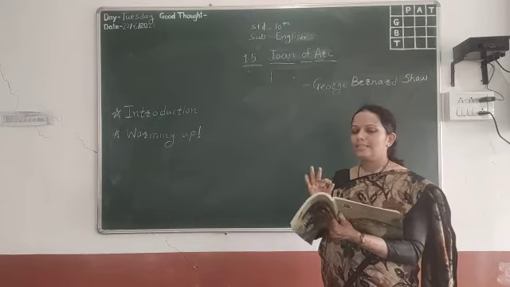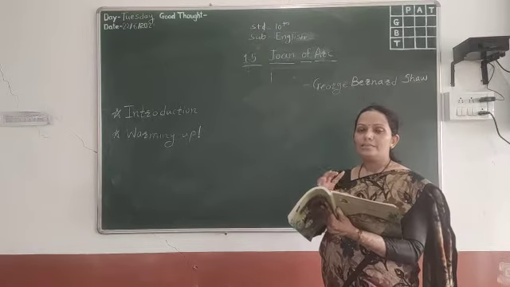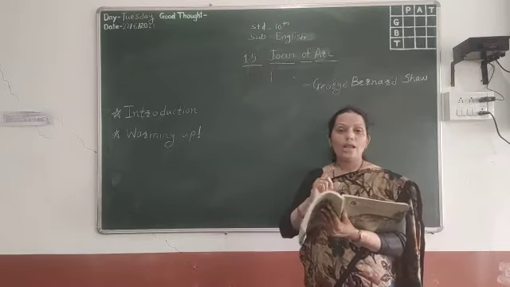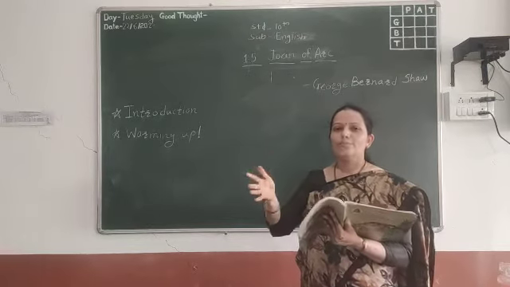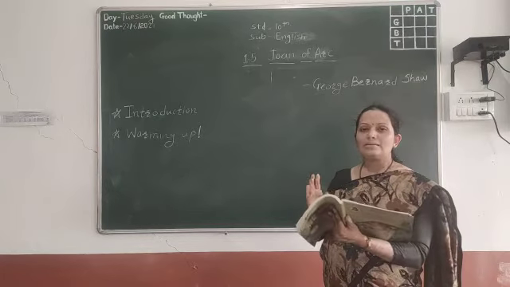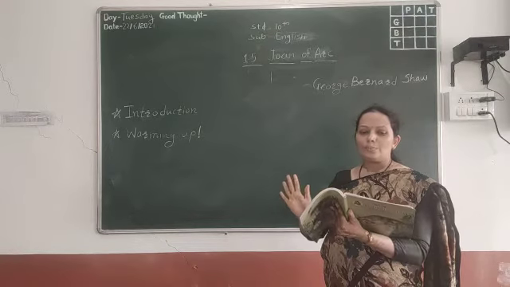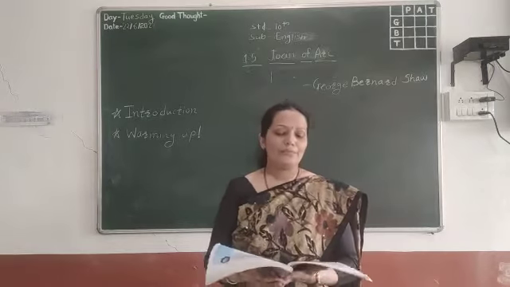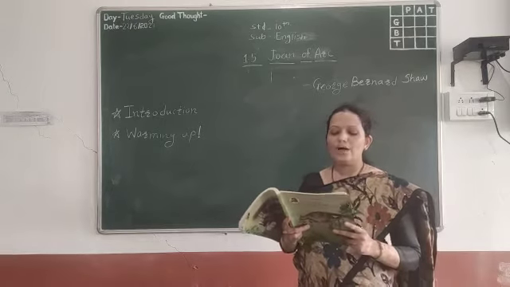Then call at. The preposition at suggests a place. That's why call at means visit. Call for means to whom we call, that is call for someone. Then call up. Call up means make a telephone call, call someone on telephone or mobile. And the last one is call off. Generally we take the meaning of off as stop, that is cancel. In that way there are different meanings of the prepositions. So get the difference in meanings of the underlined phrases.